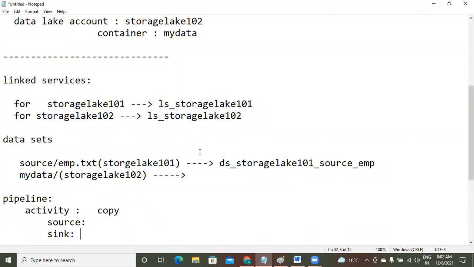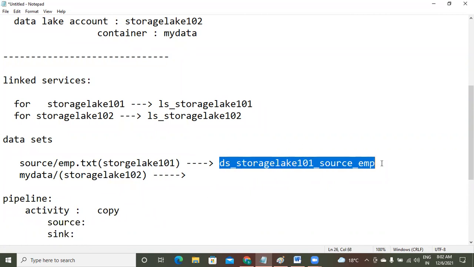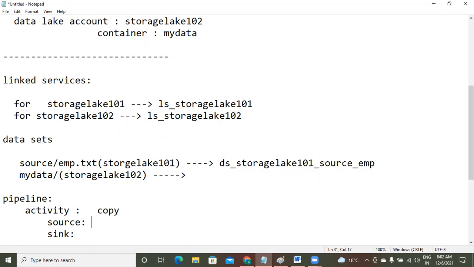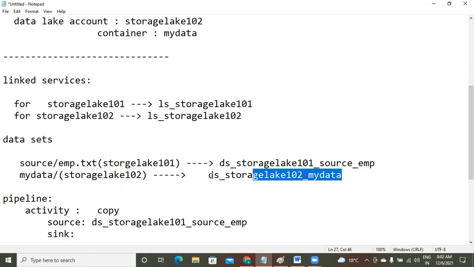The source you have to specify, you have to select this dataset. The target dataset name I did not type here. That is storage lake 102_my data. So this thing I have to give in sink.